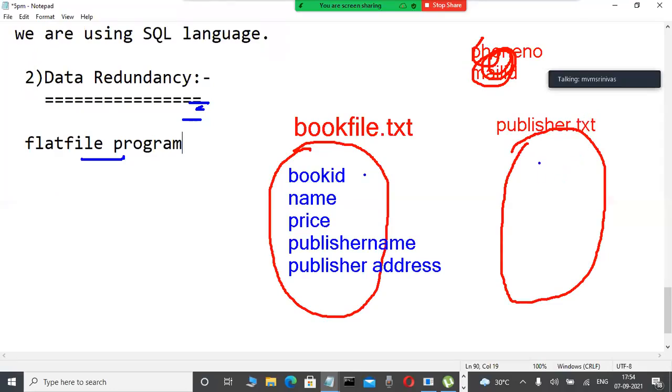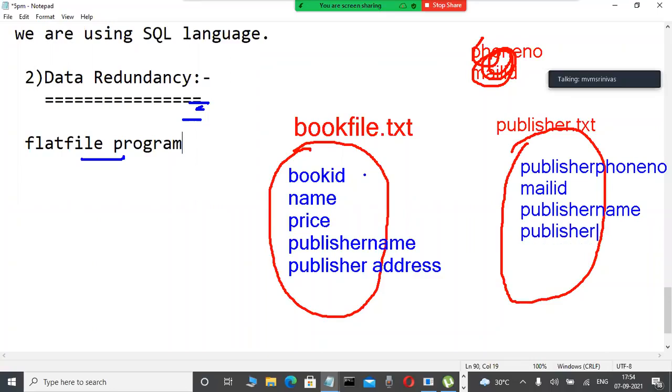Now slowly observe it here. Whatever the new concepts are, publisher phone number, mobile number like this, and again publisher mail ID, we are storing in fields. Not only that, the old related names only: publisher name is there, or address is there, like this. Publisher address, okay, so now some data is there. All these things you really don't have an idea about. This is before-1960 rules only.